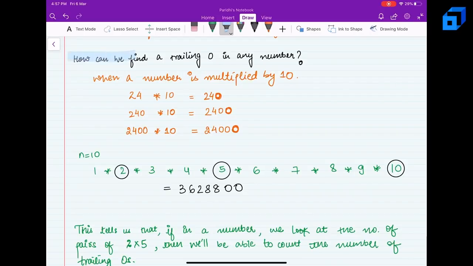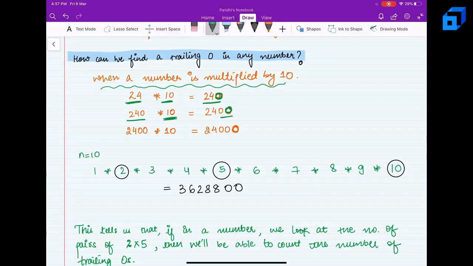So how can we find a trailing 0 in any number? How can we do that? When a number is multiplied by 10, we get a trailing 0. Let's see, 24, if it's multiplied by 10, we get 240. So here we have got a trailing 0 just because we have multiplied it by 10. Then if we multiply 240 by 10, we get 2400. We have got another 0 which is contributed by this 10. In 2400, if we multiply by 10, we get 24,000. So another 0 which is contributed by 10.